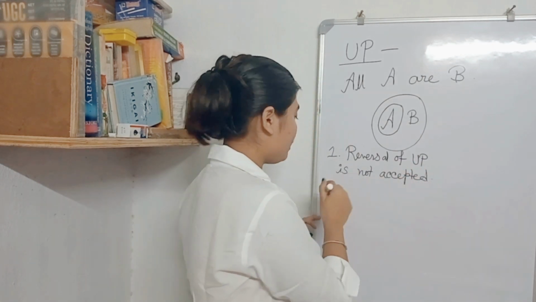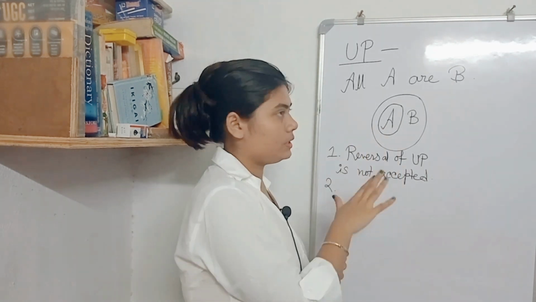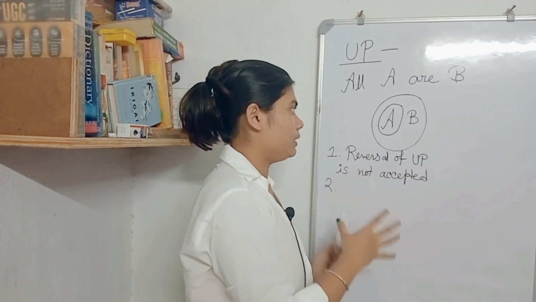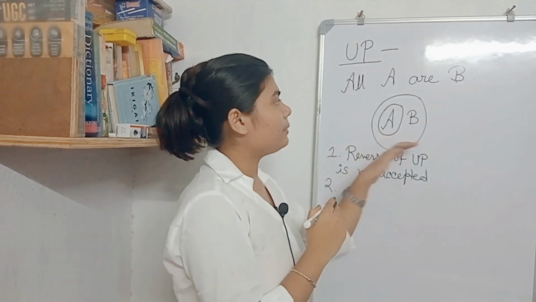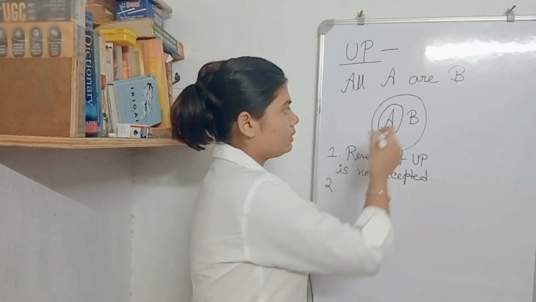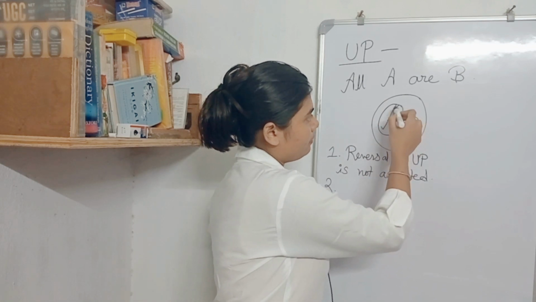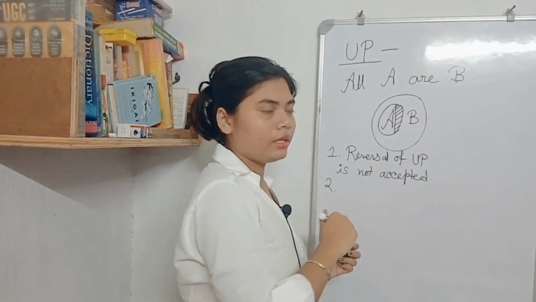And the second rule is that particular positive can be there. How can it be solved here? I'm telling you. For example, if all A are B, then some A are B, right? We can say that some A are also B, right?